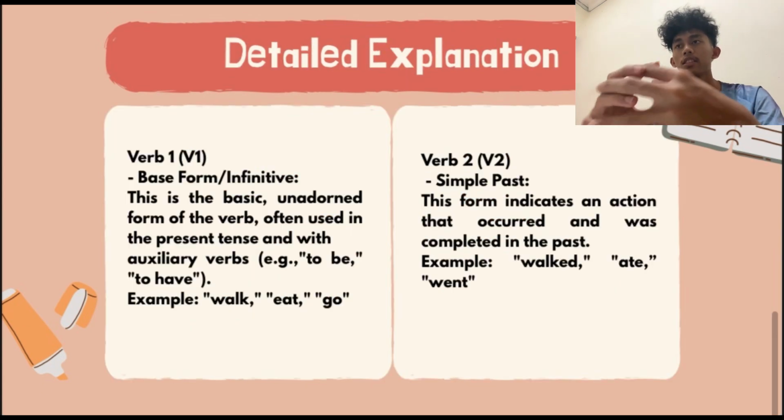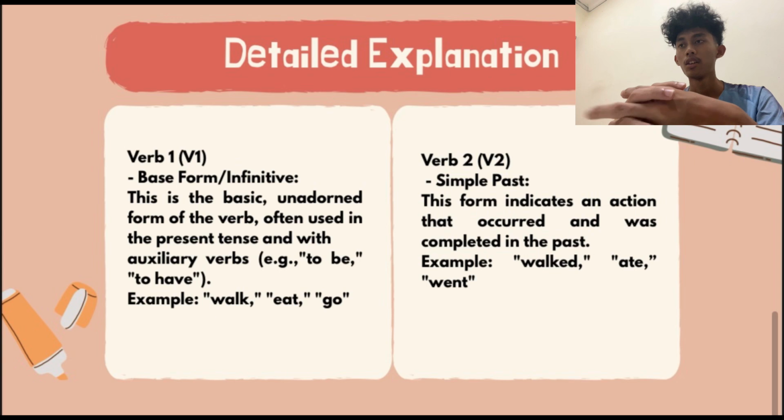Next, the detailed explanation. Verb 1. This is the basic form of the verb, often used in the present tense and with auxiliary verbs. For example, walk, eat, and go.